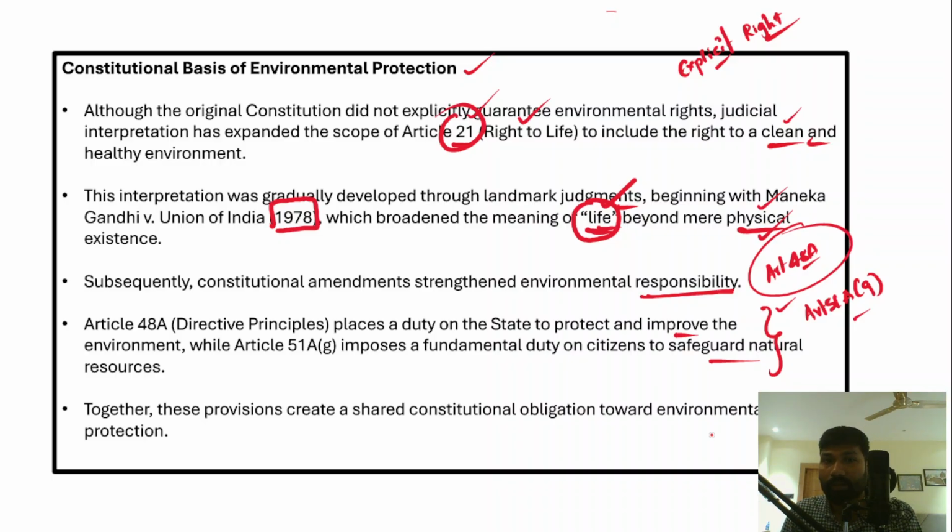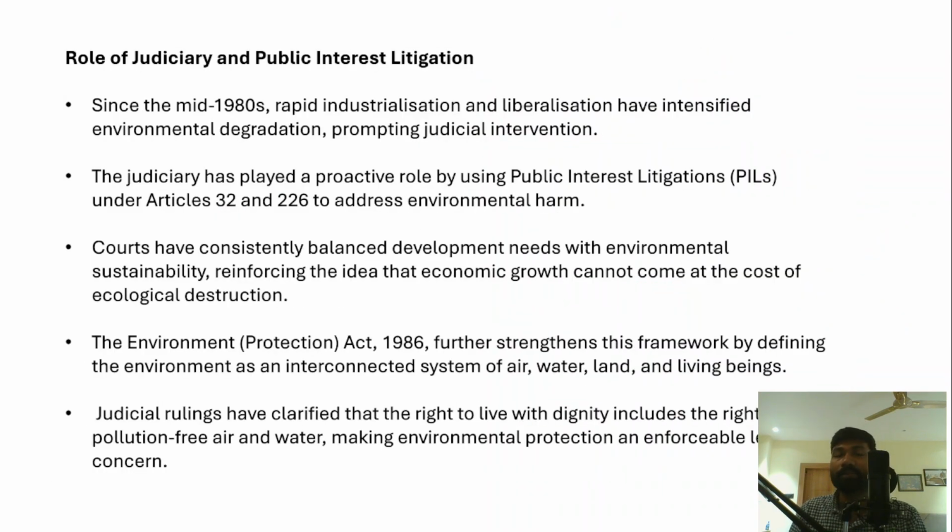Together, these two provisions, Article 48A of the Directive Principles of State Policy and Article 51A(g) of the fundamental duties, create a shared constitutional obligation towards environmental protection for both the state and the citizen. Now, in this context, let's understand what exactly is the role of the judiciary and public interest litigation in ensuring a healthy living environment for every citizen.